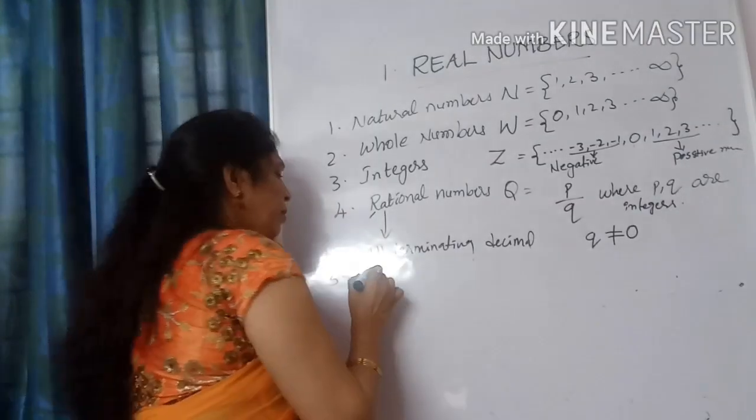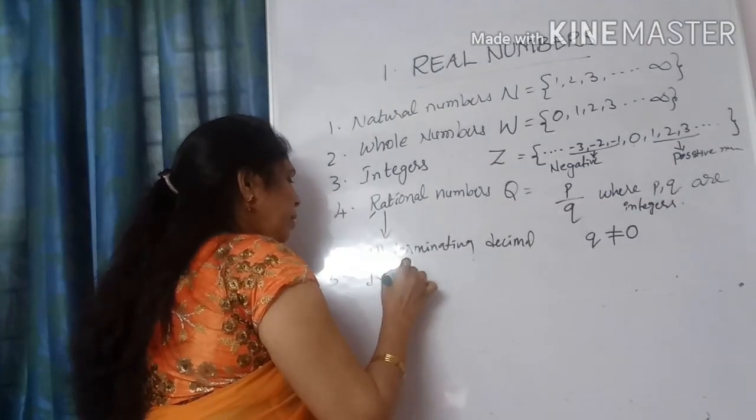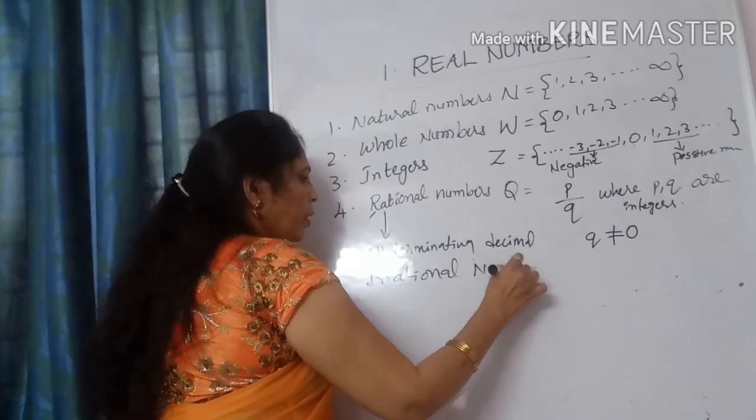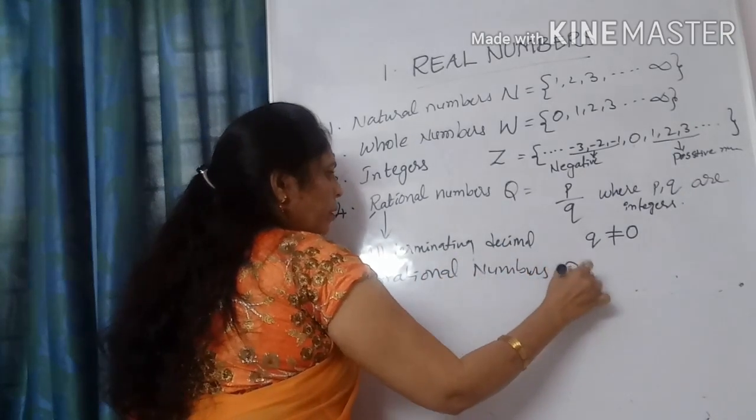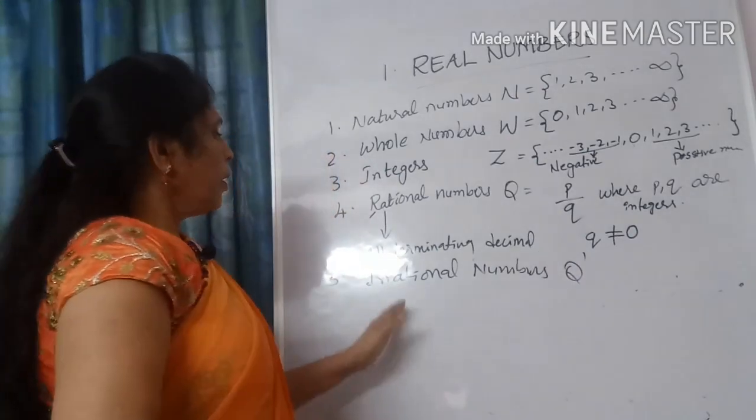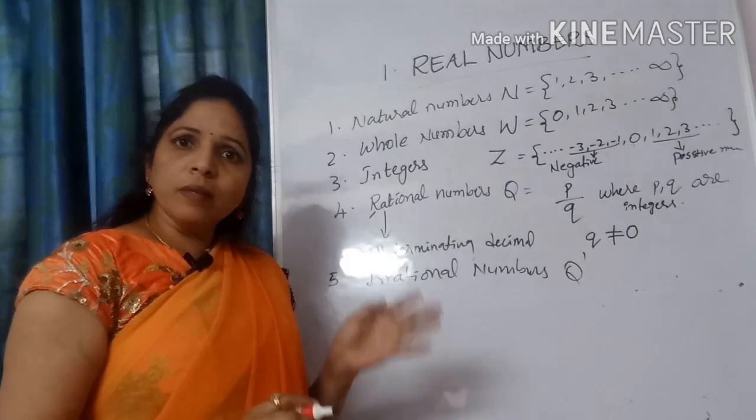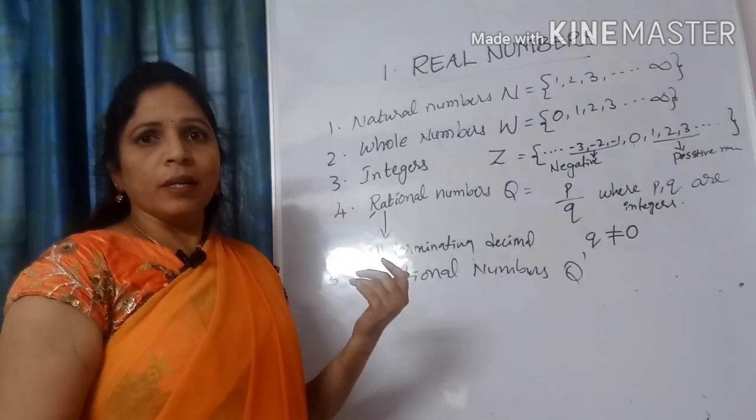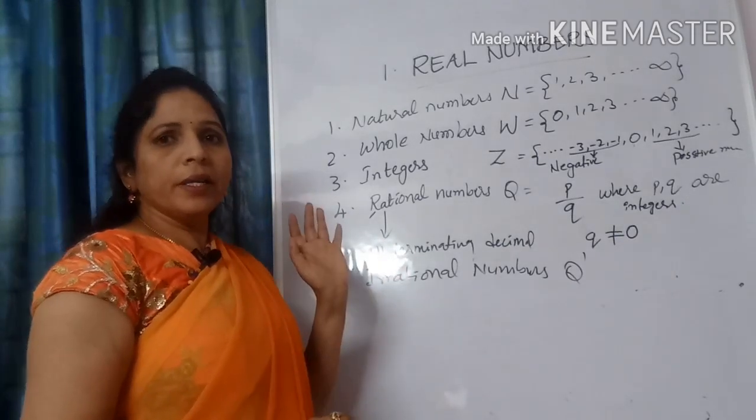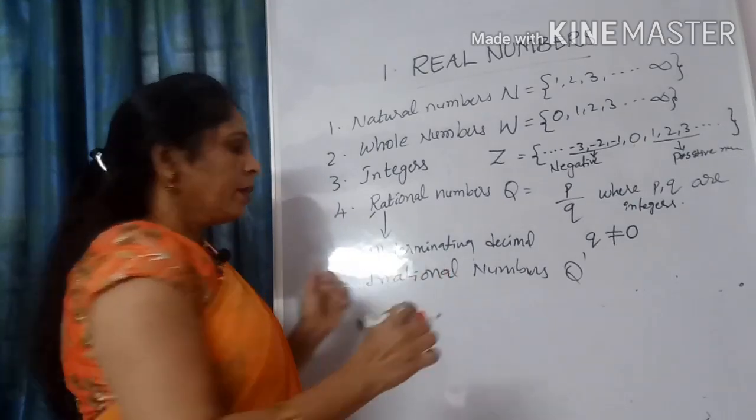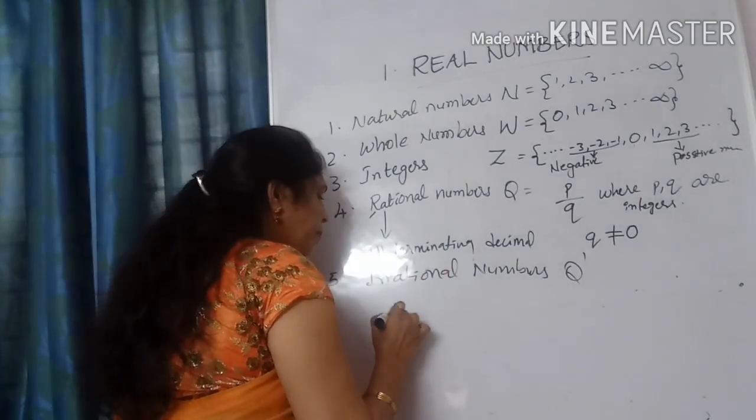Come to irrational numbers, denoted by the letter Q dash. What are irrational numbers? Irrational numbers are non-terminating and non-recurring decimal numbers. For example,